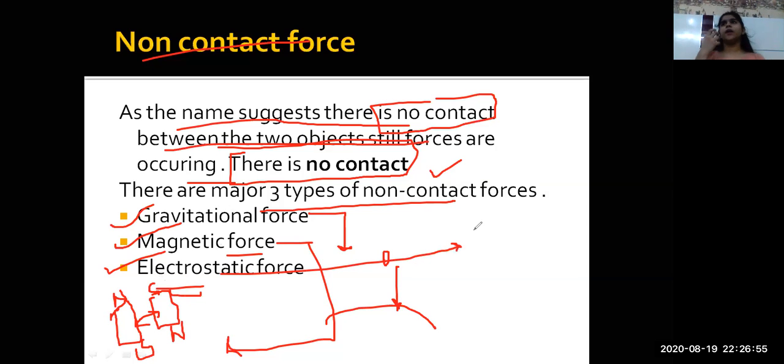If I take a comb or anything made up of synthetic fiber, either plastic or anything, and rub it across my hair, it will get negatively charged. It will attract positively charged things, and hence there is a non-contact force, everyone. I hope I have made myself clear.